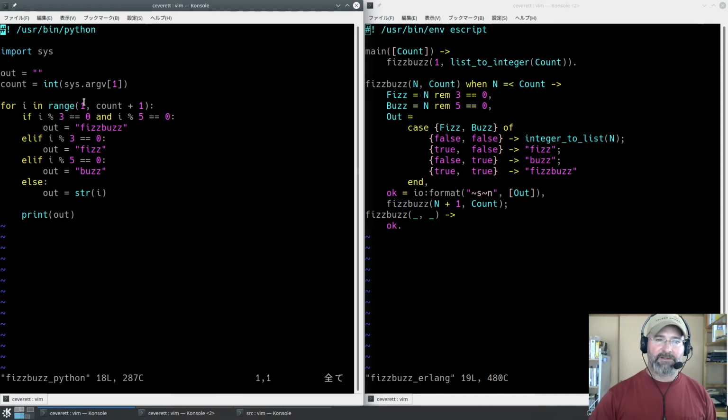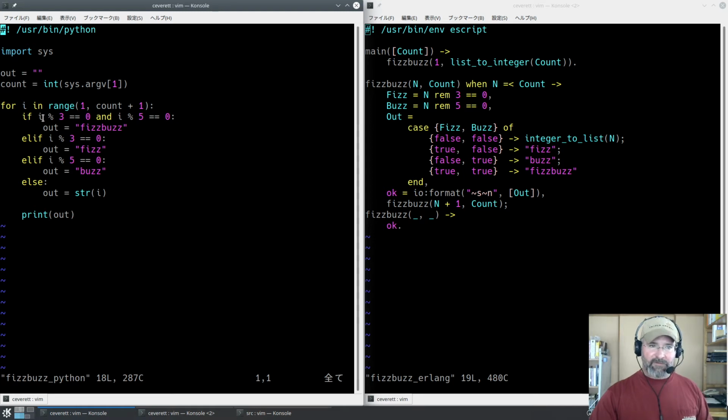So we have to actually add 1 to count because it's not going to do the last value. So this was 16 when I just ran it. This became 17, and then range returned back 1 through 16 because it's not going to give us that last value. So that's why this is here. If you're not into Python, then don't be too confused by that. And here's the part that we want to look at. How do we do conditionals? How do we choose what to put into out?